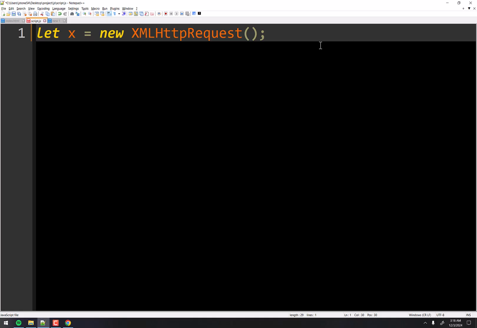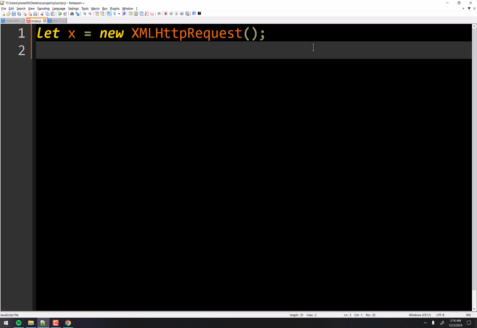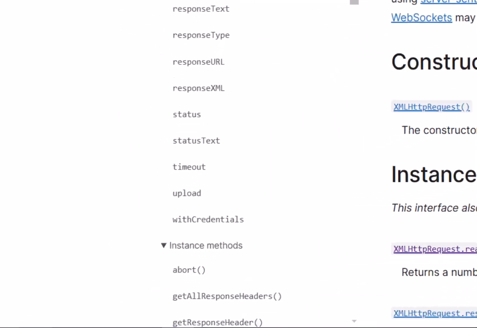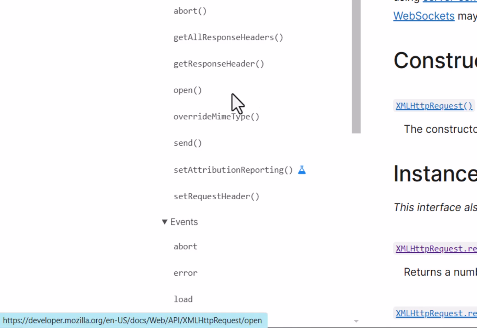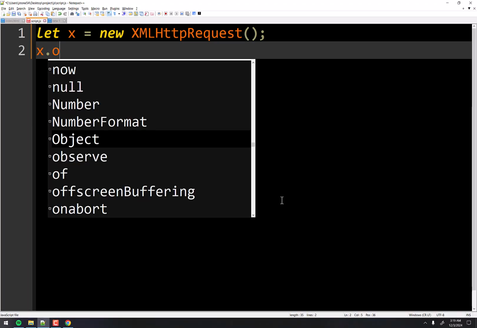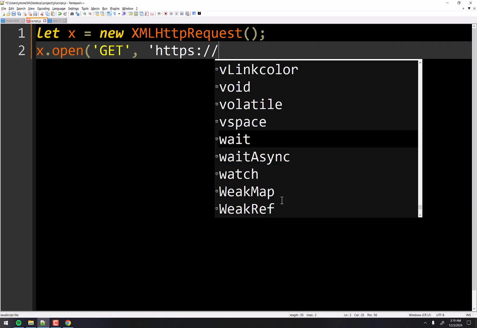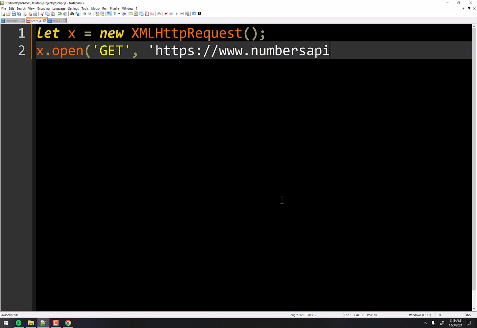Let's go over here to our code here, and remember, we need to create a tunnel from our code to that website. So one of the functions, one of the methods, if you remember documentation here, is open right here. So we want to x.open, and we want to get some information. So this is one of the parameters it takes in. The other parameter is the actual URL we're going for. So https://www.numbersapi.com/ we'll do the number 63. Actually, we'll do 64, my favorite year of Mustang.